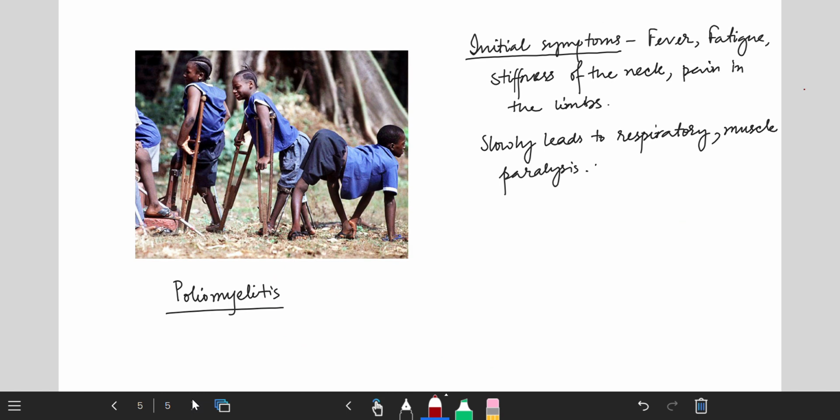This is poliomyelitis, which I mentioned previously. Initial symptoms are fever, fatigue, stiffness of the neck, and pain in the limbs, but slowly it leads to respiratory muscle paralysis, meaning skeletal muscle as well as respiratory muscle paralysis, which leads to death.